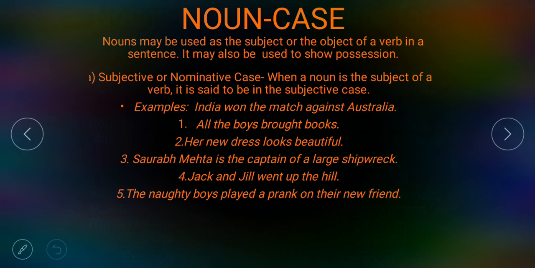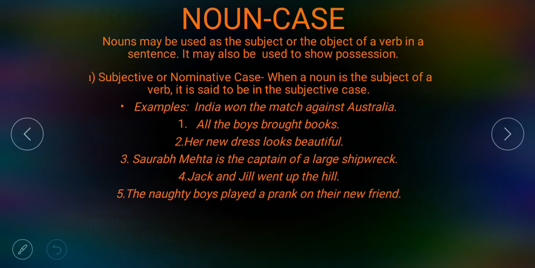Now next topic is noun case. Nouns may be used as the subject or the object of a verb in a sentence. It may also be used to show possession. So here we will study noun as a subject, the subjective case; noun as an object, the objective case; noun as an indirect object, that is dative case; and when it shows possession, that is possessive case.